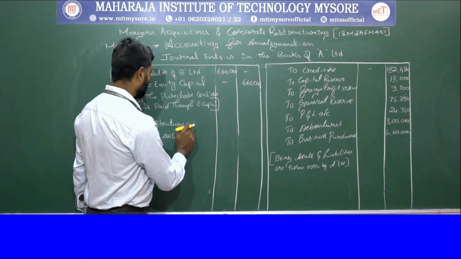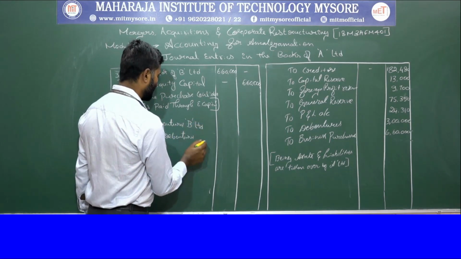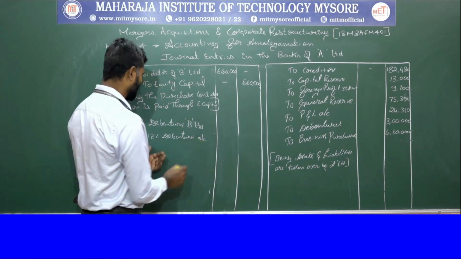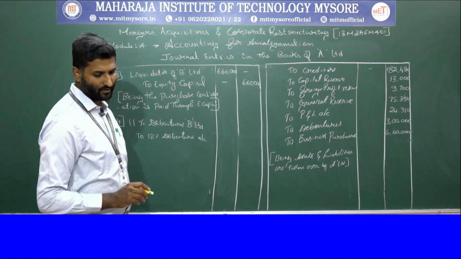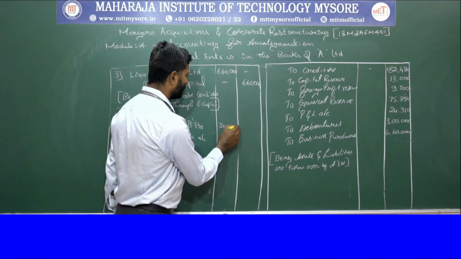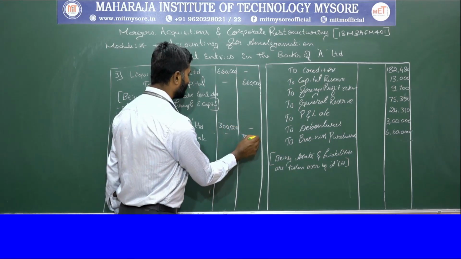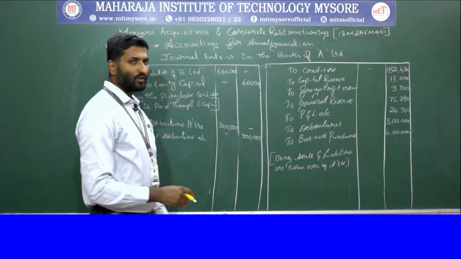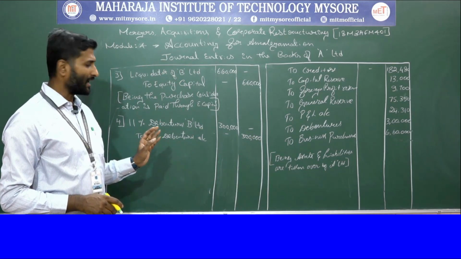So this one is in B Limited. When it is 12% debentures, it represents that it is from A Company Limited. So the value amounted to rupees 3 lakhs. So these are the 4 journal entries with respect to the acquirer.